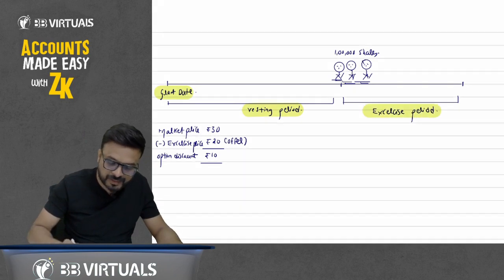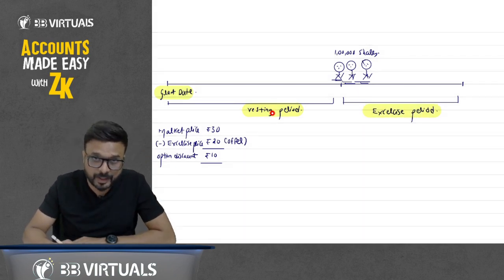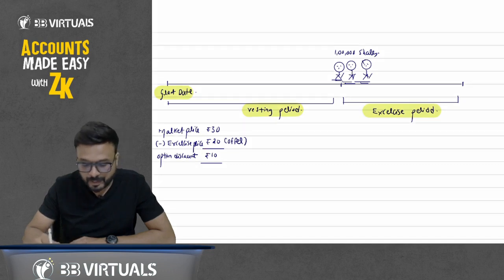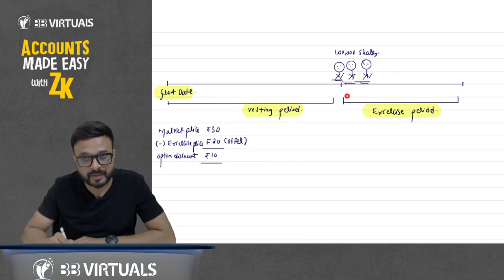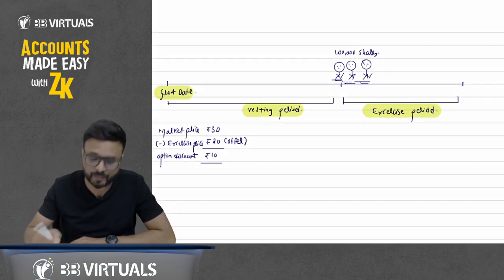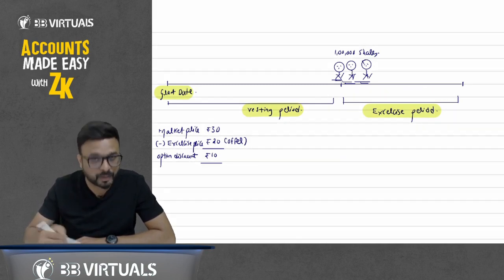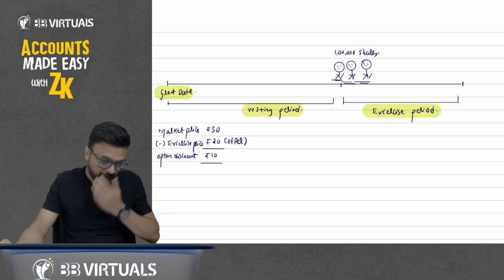So what is this vesting period? The vesting period is the period that you have to work with the company. After the completion of this vesting period, I am offering you the share of rupees 30 at 20, and you can purchase it in this period. After the vesting period, I will give 6 months, 1 year, whatever. During this period, you can purchase this share. We call it the exercise period. Now what happened here?